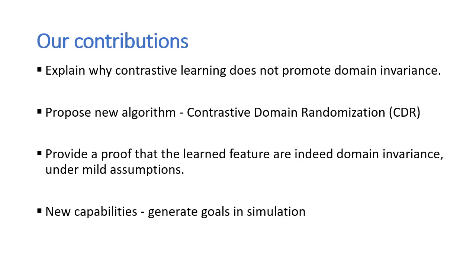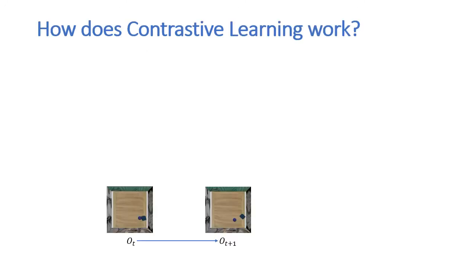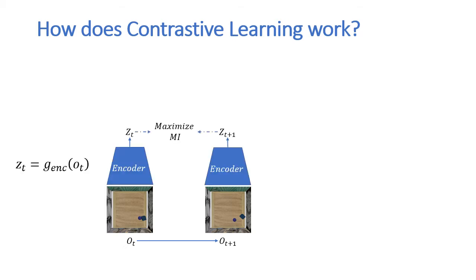We also show that we can use simulated goal while performing with a real robot, which is useful for goal condition algorithm. We first explain how contrastive learning was used to learn plannable representations as done in prior work. Given a trajectory of observation, O at time t, we wish to train an encoder, G, a neural network, that extracts feature by maximizing the mutual information between the latent representation Z at time t and Z at time t plus 1.